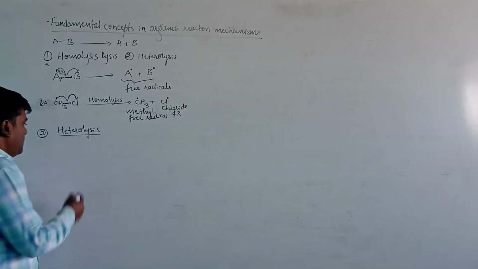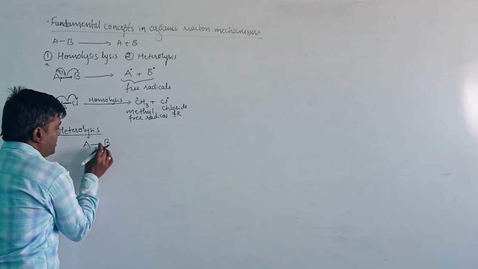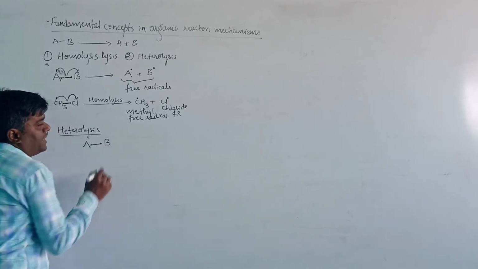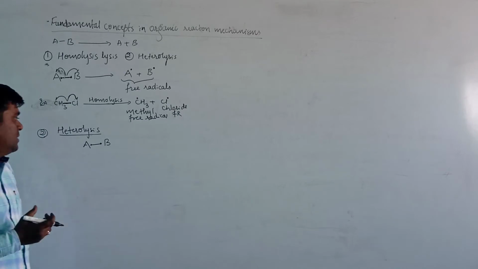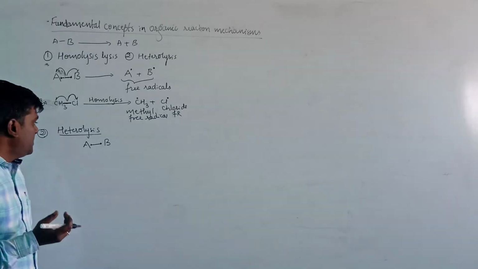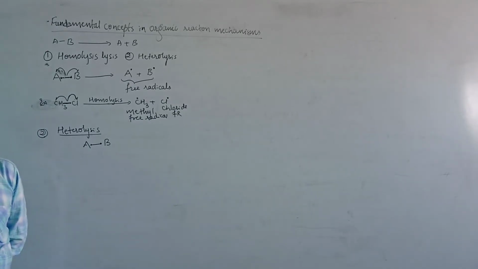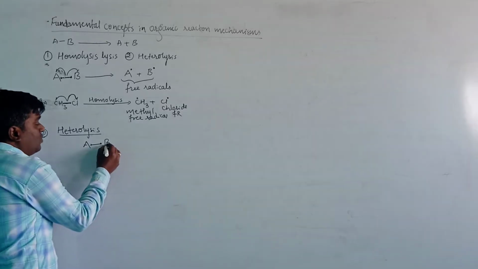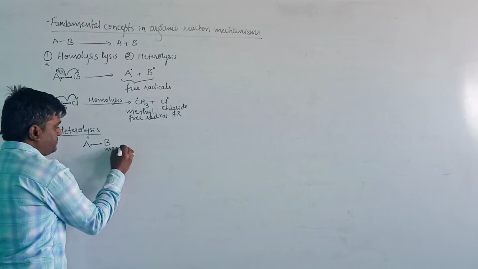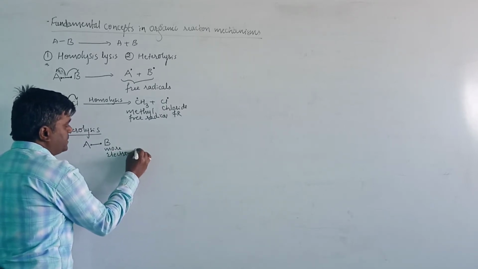Consider an example: A and B. Between A and B the bond is broken unsymmetrically, and all the electrons will transfer to one species. Consider B is the more electronegative species.